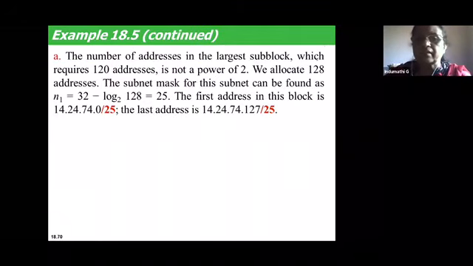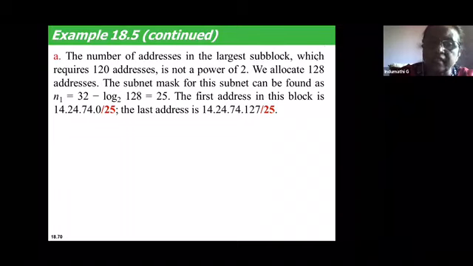So let's take case 1. The number of addresses in the largest subblock should be 120. Let's check whether 120 is a power of 2. 2 to the power of something does not give you 120. So in that case, you cannot use 120, because classless addressing says the number of addresses should be a power of 2. 256 is a power of 2, you got that. But for the largest subnet, they say use 120 addresses, and 120 is not a power of 2. So how do you solve this problem?